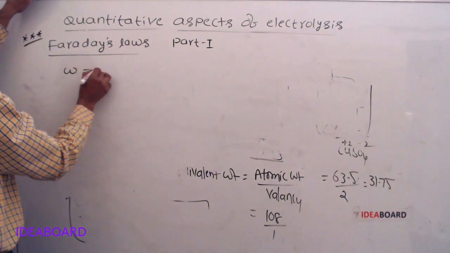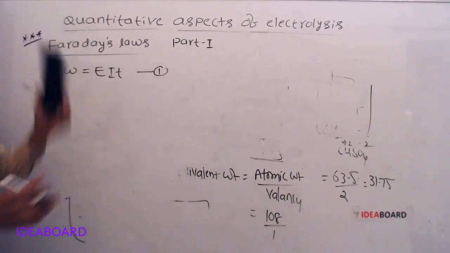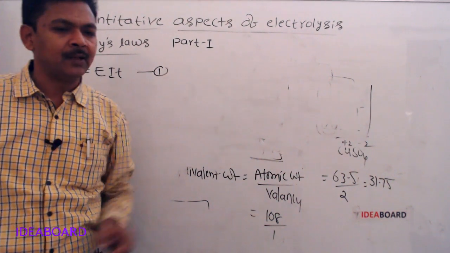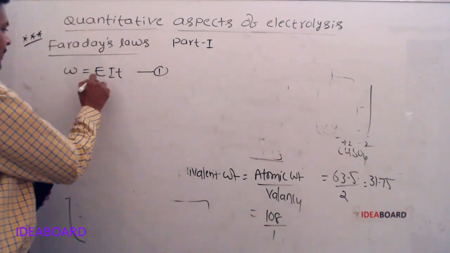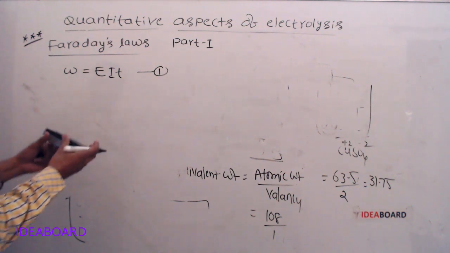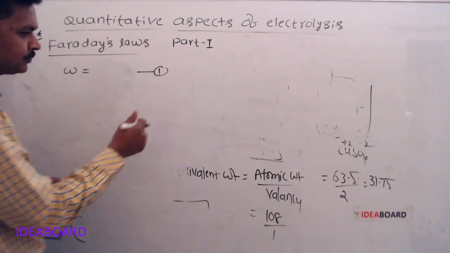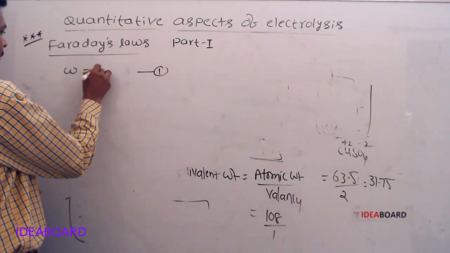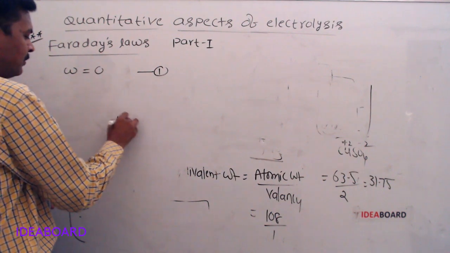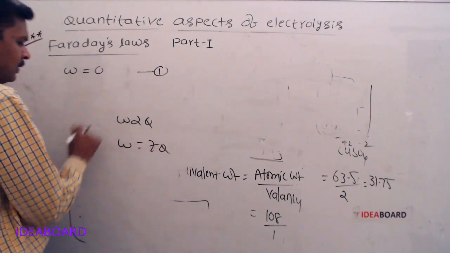From Faraday's first law, W is equal to EIT. Let us take the first equation. W is equal to EIT. W directly proportional to Q. W is equal to ZQ.